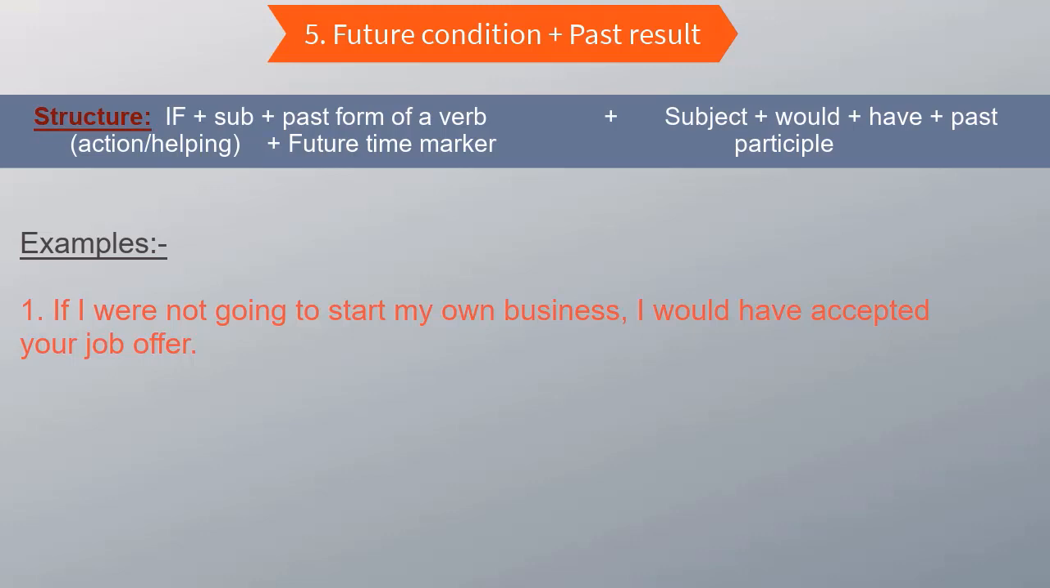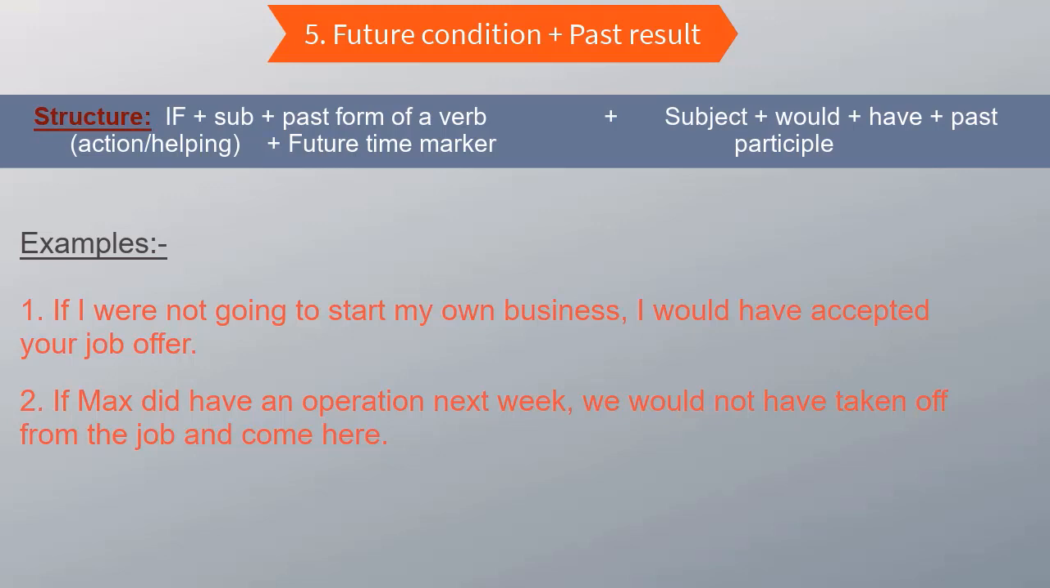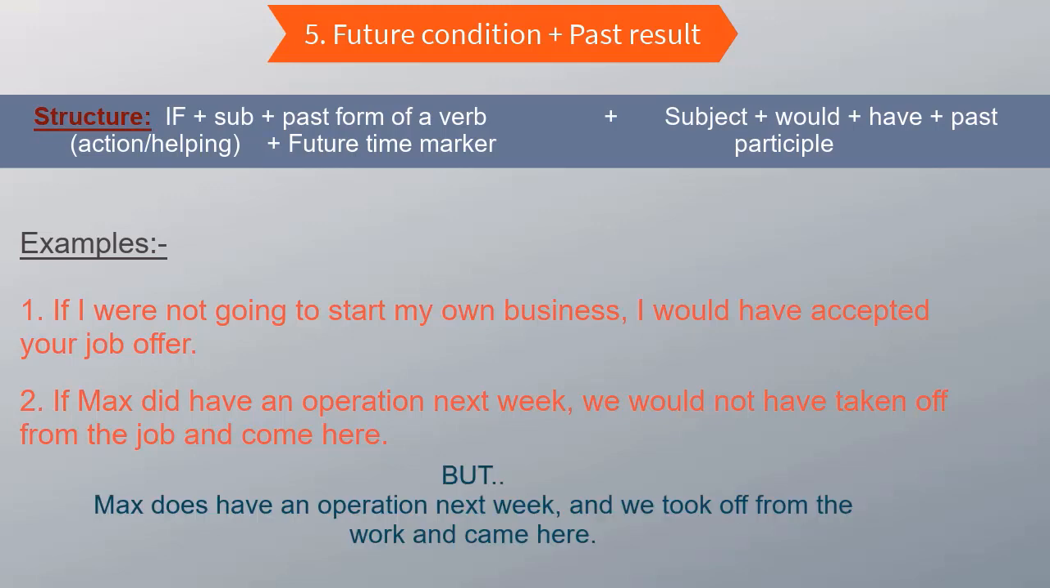Okay, let's take one more example. If Max did not have an operation next week, we wouldn't have taken off from our job and come here. If Max did not have an operation next week, simple past tense referring to the future time. Next week is a future time marker, right? So if this was not happening in the future, we wouldn't have done something in the past. We wouldn't have taken leaves from our jobs and come here. But the reality is Max does have an operation next week, and because of which we took off from the work and came here.